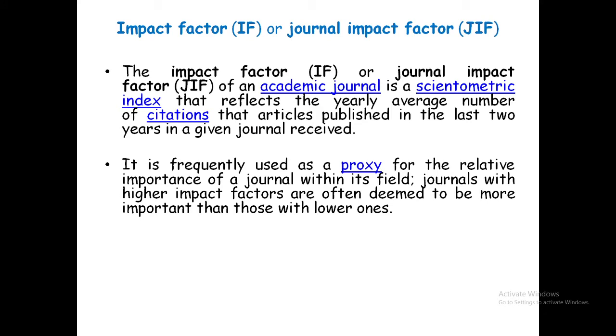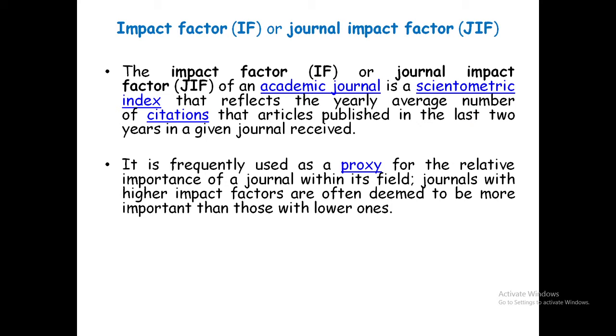Now, the impact factor, IF, or journal impact factor, JIF. What is impact factor or journal impact factor? The impact factor of an academic journal is a scientometric index that reflects the yearly average number of citations that articles published in the last 2 years in a given journal received.